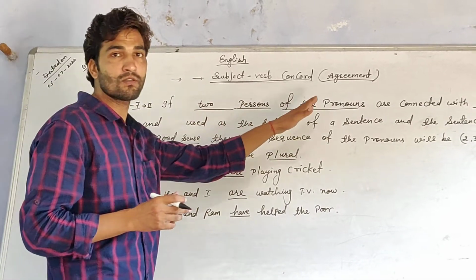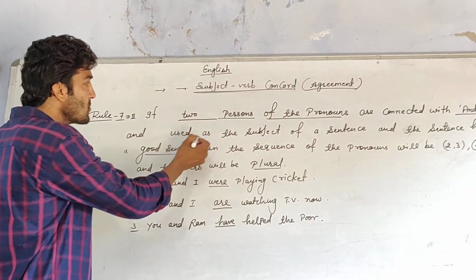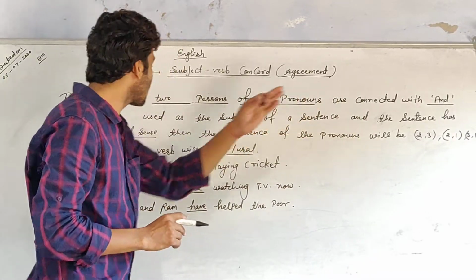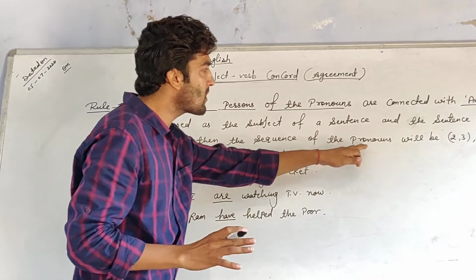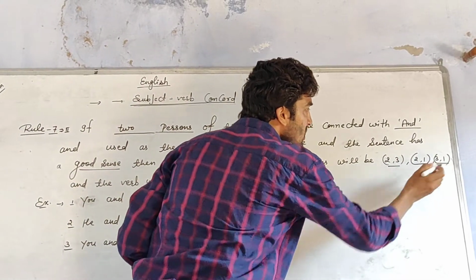If two persons of the pronouns are connected with and used as the subject of a sentence, and the sentence has a good sense, then the sequence of the pronouns will be 2, 3, 2, 1 and 3, 1.